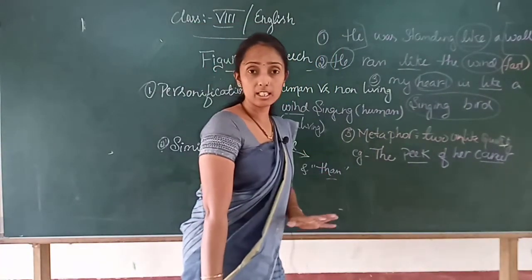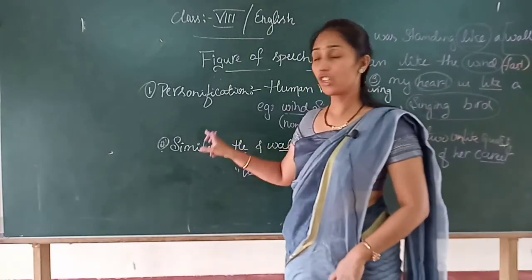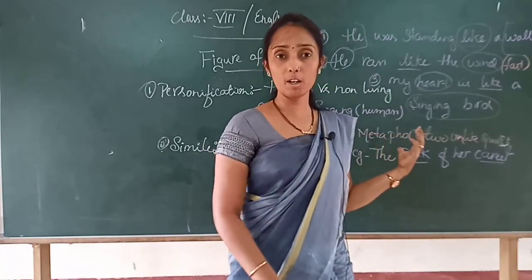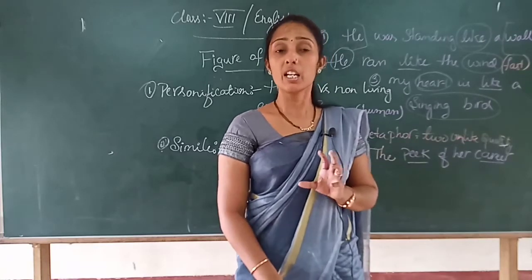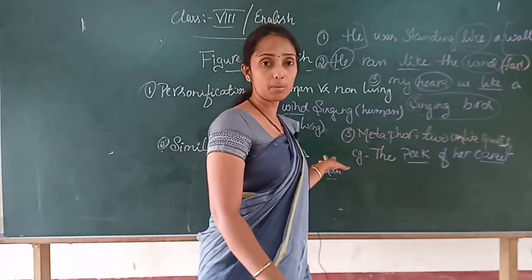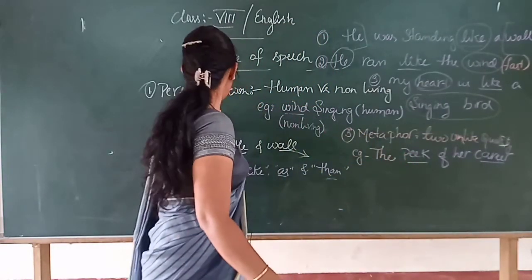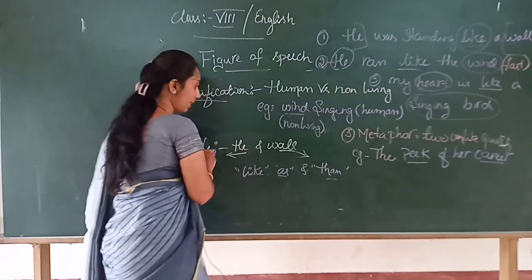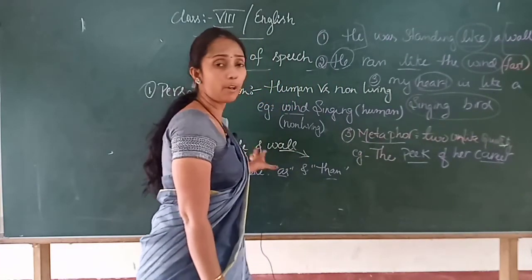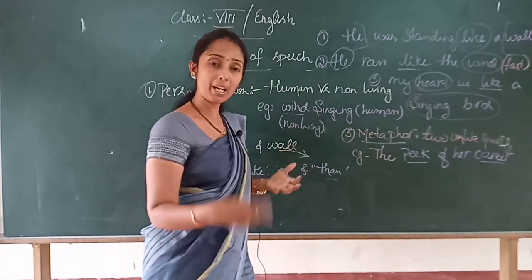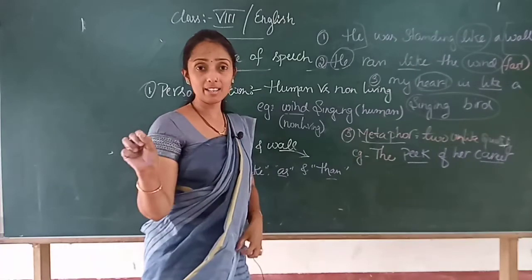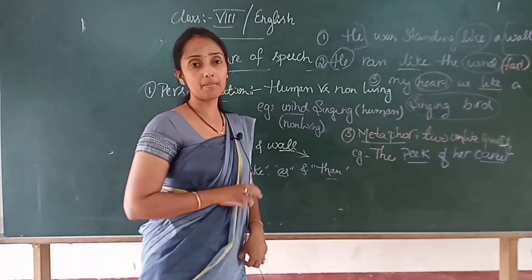So children, in this class we learned personification, simile and metaphor. There are more than 100 figures of speech, but the very important ones are 21. But at your school level, these three figures of speech are very important. So I picked personification, simile and metaphor, which arrive in your syllabus, and I felt this is important to explain. Children, after a while maybe you are reading a textbook, usually in a poetry, if you find such a comparison, you underline that, and upon that you write which type of figure of speech is given.